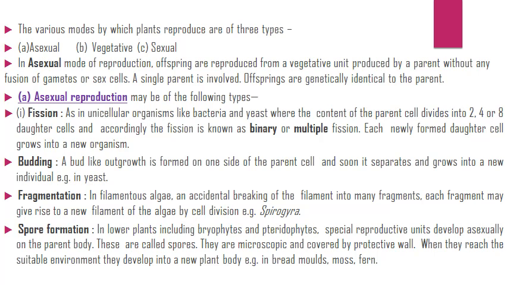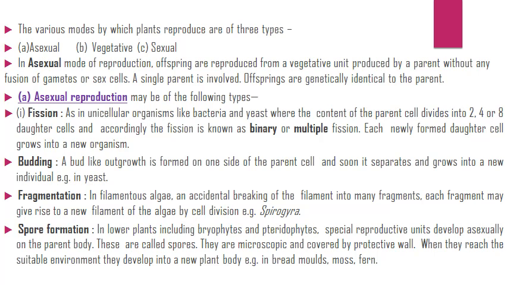So the various modes by which plants reproduce are of three types: asexual, vegetative and sexual. In asexual mode of reproduction, offspring are produced from a vegetative unit produced by a parent without any fusion of gametes or sex cells. A single parent is involved. Offspring are genetically identical to the parent.